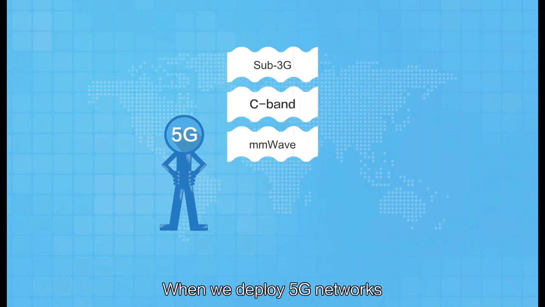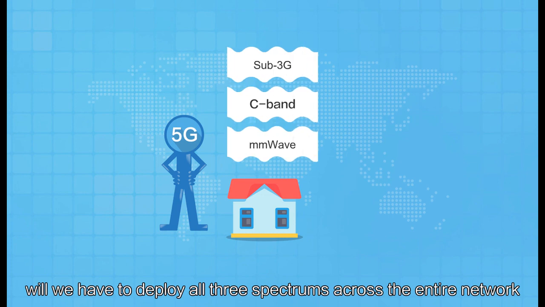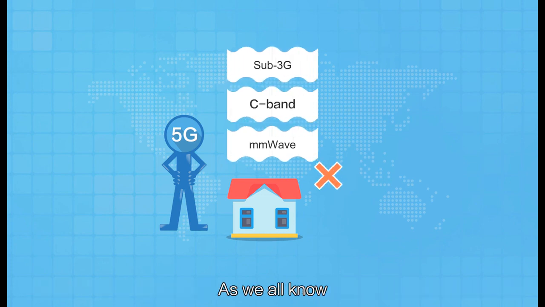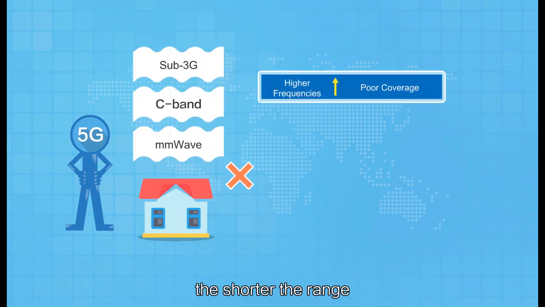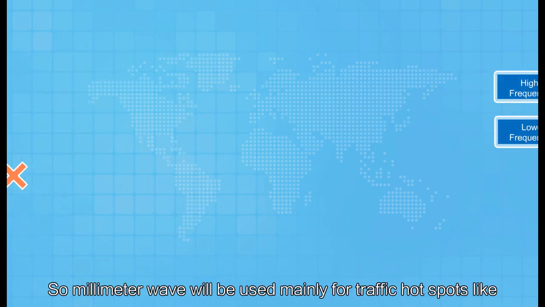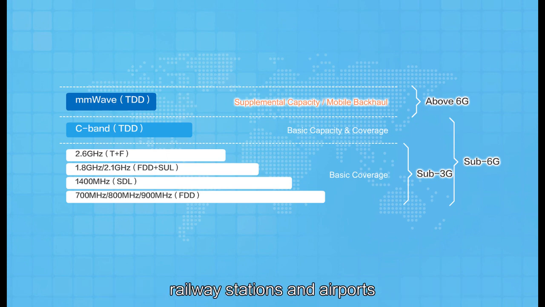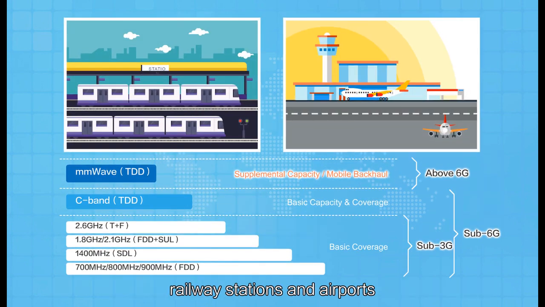When we deploy 5G networks, will we have to deploy all three spectrums across the entire network? As we all know, the higher the frequency, the shorter the range. The lower the frequency, the better the coverage. So millimeter wave will be used mainly for traffic hotspots like railway stations and airports.